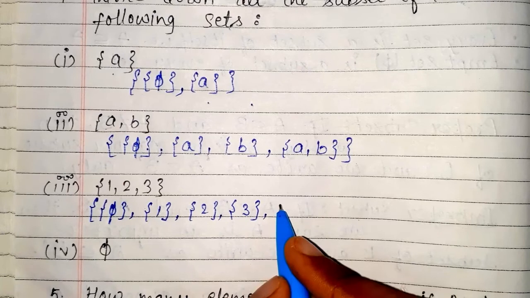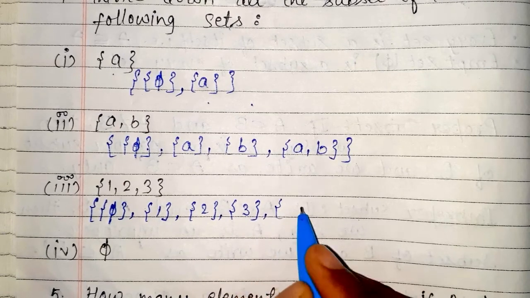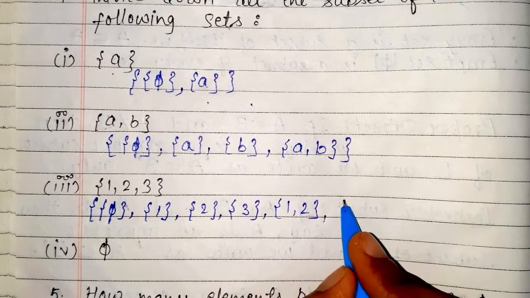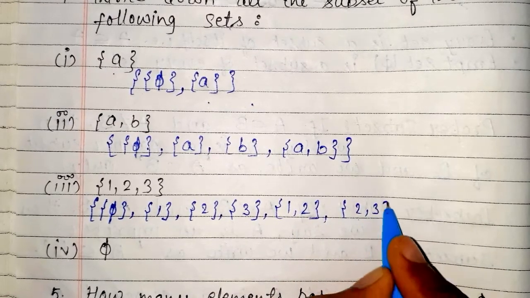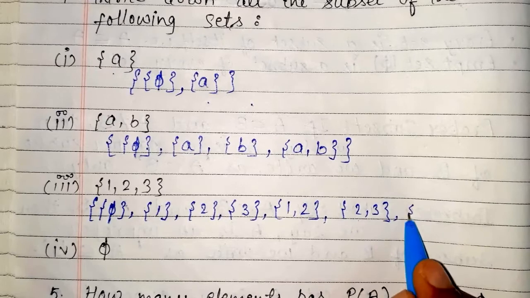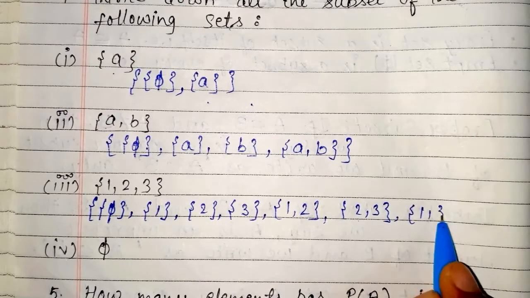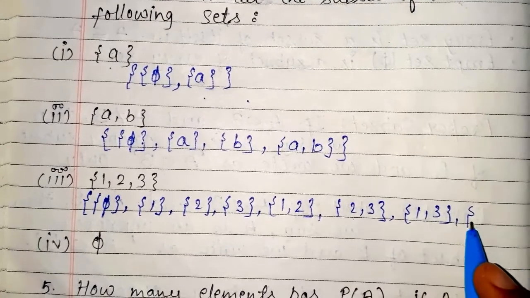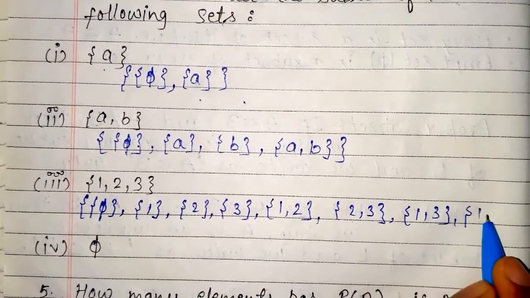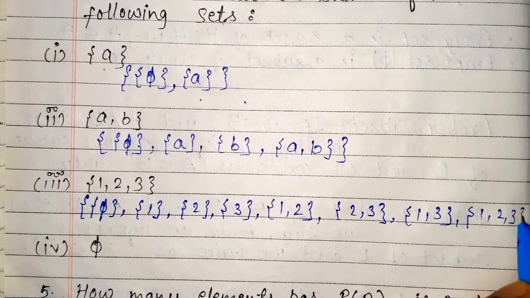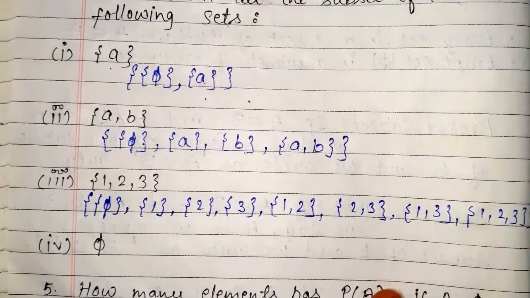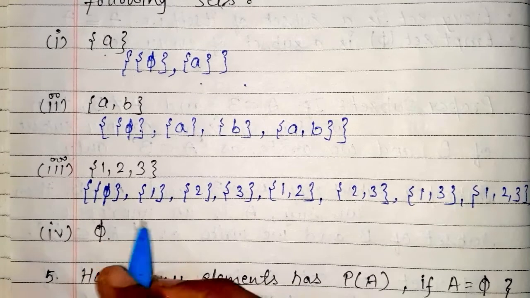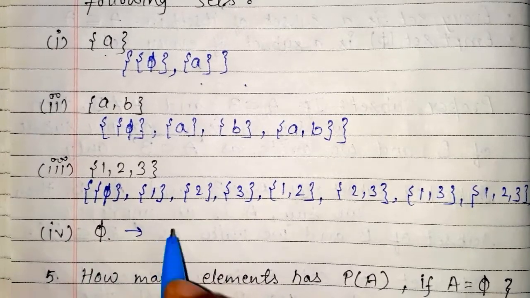Now we take two elements: 1, 2 and 2, 3 and 1, 3, and the third is 3 elements 1, 2, 3. So our this set is also complete. Now the last one is empty set, so this will be like this.